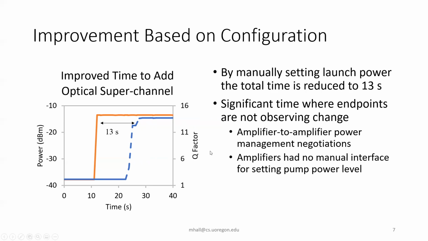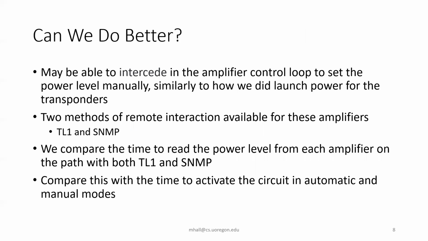So this is time that we can't really intercede with and improve in our lab testbed, but it does show some evidence of how we could do better. If we could intercede in these amplifiers' control loops to set the power level manually, similar to how we did for the launch power of the transponder, perhaps we could cut this time further.